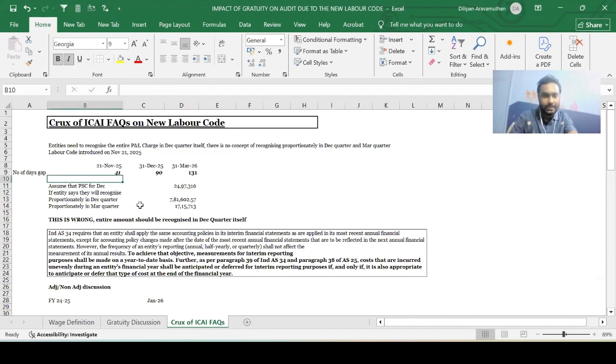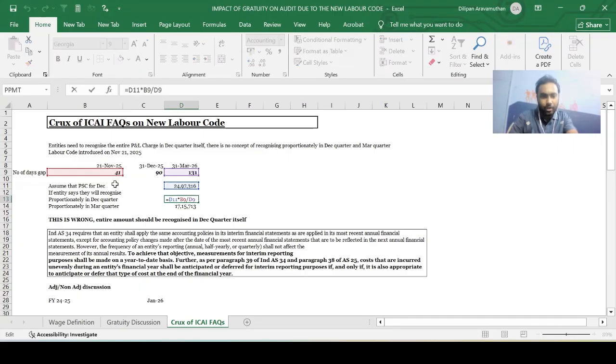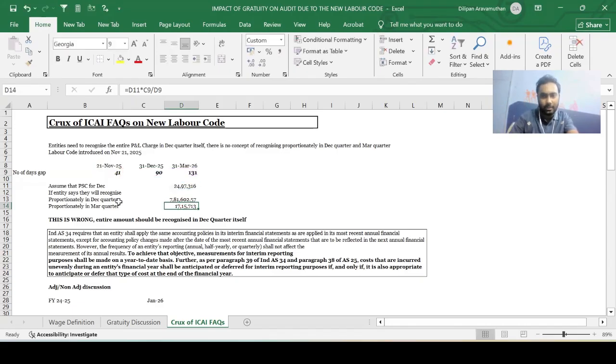Basically, the labor code was notified on 21st November 2025. Let's say the gap between 31st December 2025 and 21st November 2025 comes to 41 days, and the gap between 31st December 2025 and 31st March 2026 comes out to 90 days. So it is saying whether we can do 24,97,316 into 41 by 131 for the December quarter and 24,97,316 into 90 by 131 for the March quarter. So basically prorating the amount across 2 quarters.